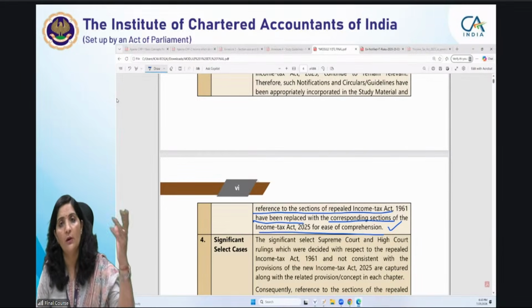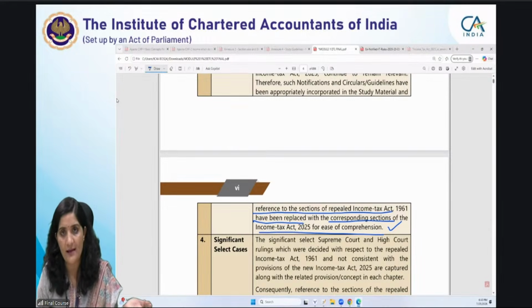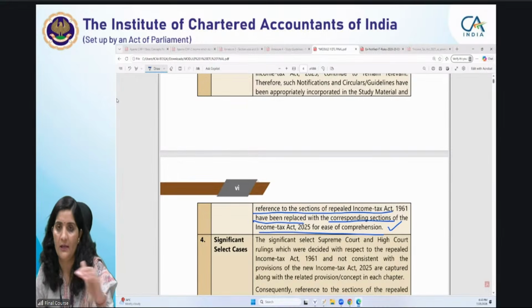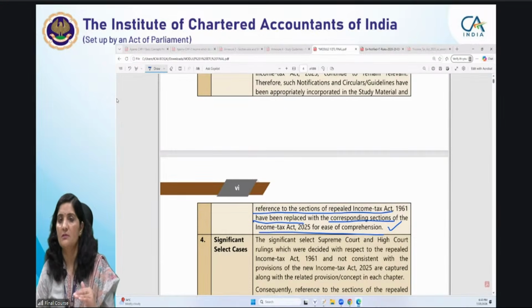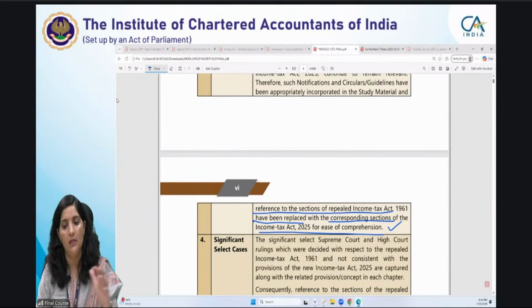We have included those circulars and notifications just by replacing those references with the new act.